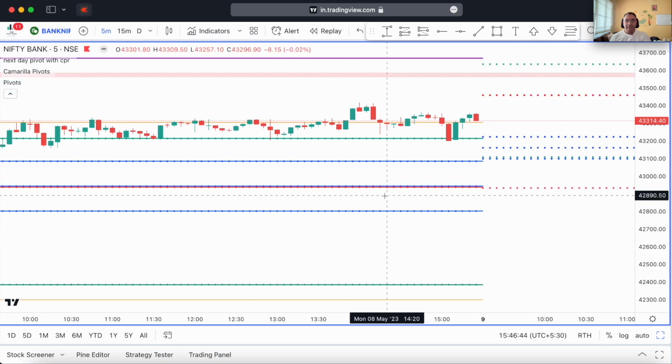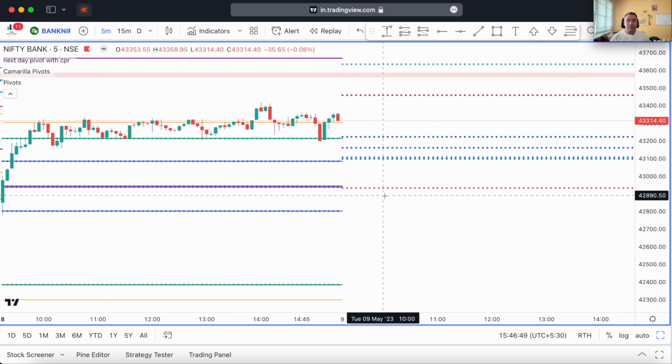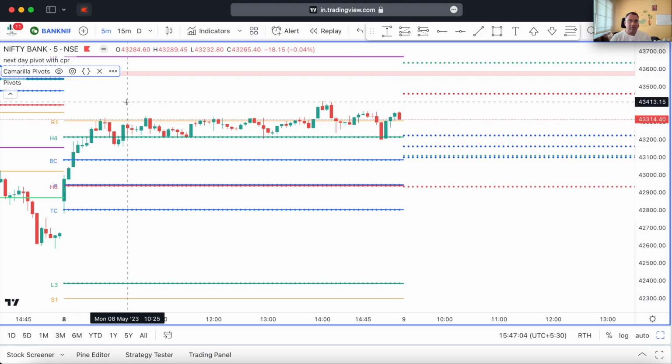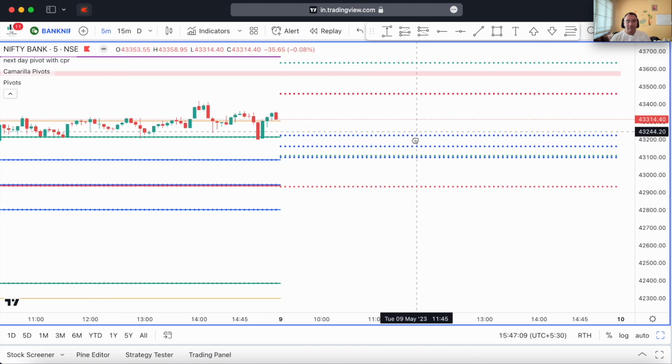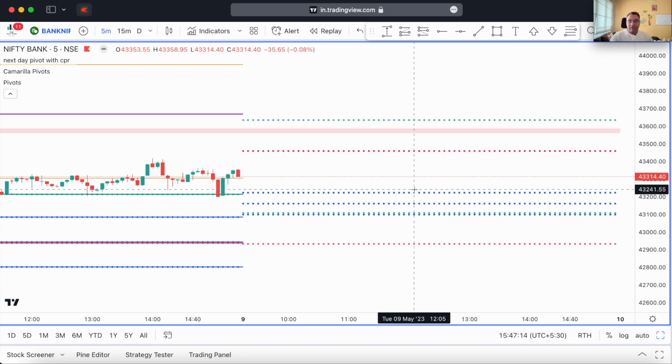Let's just turn on the indicator for tomorrow. We can see that we have an average CPR in Bank Nifty, because we have seen that Bank Nifty has not given us a very big movement today. Although we did see that Bank Nifty shot up from a low of around 42,787 to a high of around 43,413. But still, you can see how Bank Nifty went sideways here. So we have neither a very narrow nor a very wide CPR tomorrow. And we can see that the L3 pivot for tomorrow lies within the CPR now. This is the L3 pivot. You can see these two lines here.